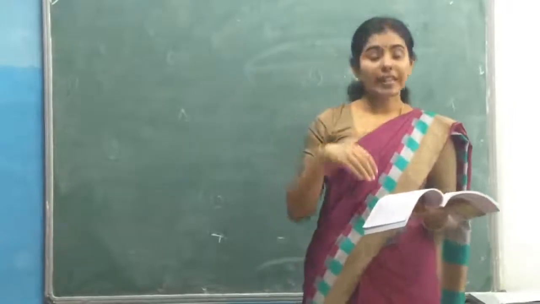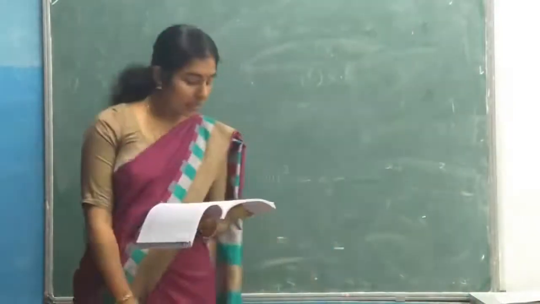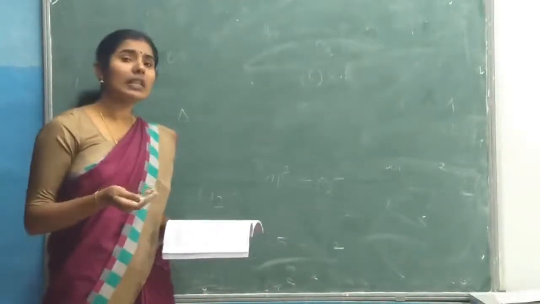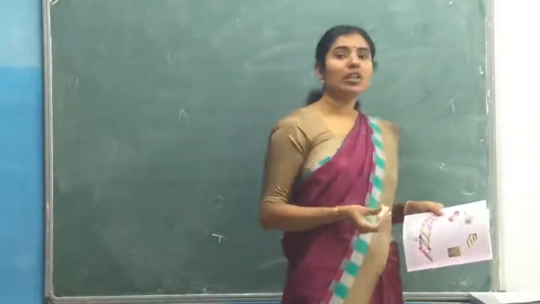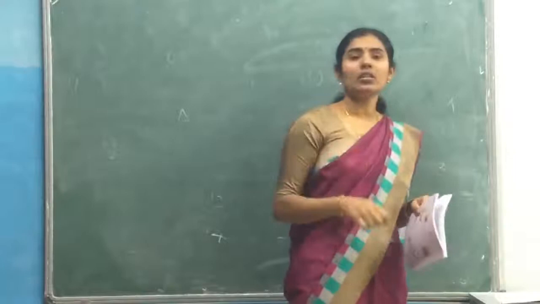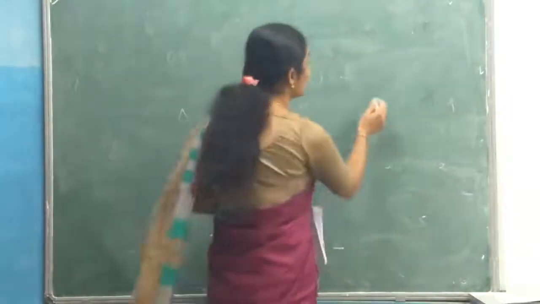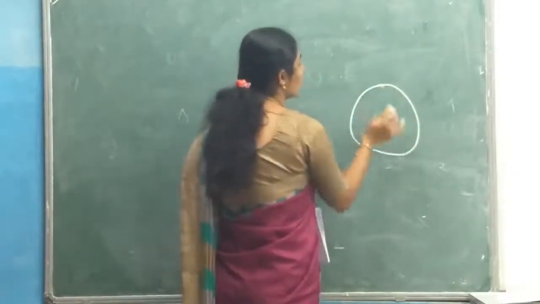Now I will read the next question. Draw a circle. So what have they given? They have given us a circle to draw. Drawing a circle means you can draw a rough figure, or otherwise you can use a compass. But you should draw one small circle there. So draw one rough figure of a circle.